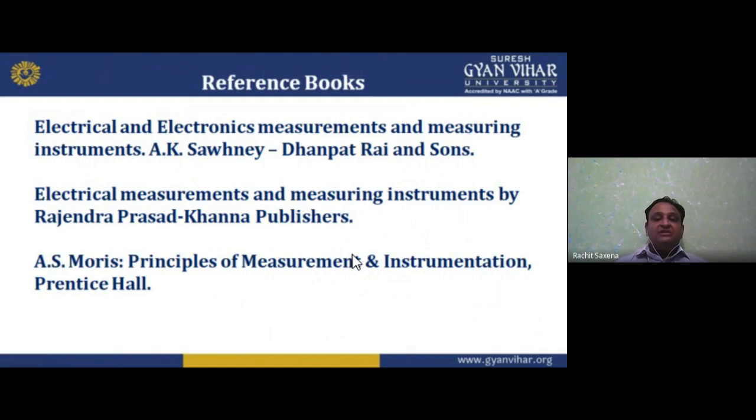Electrical Measurement and Measuring Instrument by Rajendra Prasad is a Khanna Publisher book, and again it is a very good book. A.S. Morris is an international author, Principles of Measurement and Instrumentation, from Prentice Hall. It is a very good book.